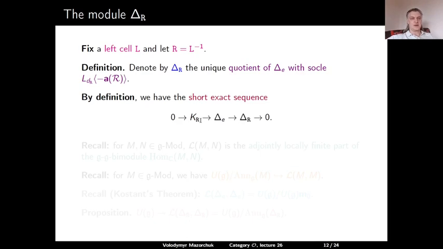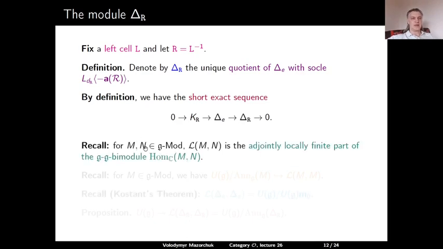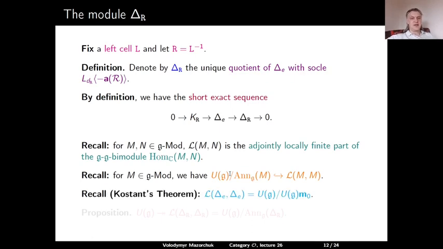Recall that for two g-modules M and N, we denote by L(M,N) the set of all ad-locally finite elements of the g-g bimodule of all linear maps from M to N. Also recall that for any g-module M, the quotient of U(g) by the annihilator of M is a sub-bimodule of L(M,M). Kostant's theorem asserts that L(delta E, delta E) is equal to the quotient of U(g) modulo the annihilator of delta E.